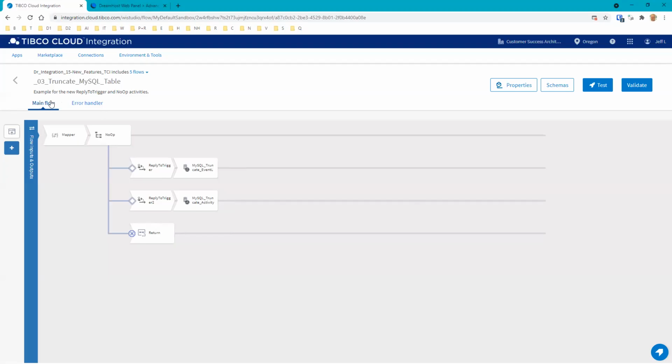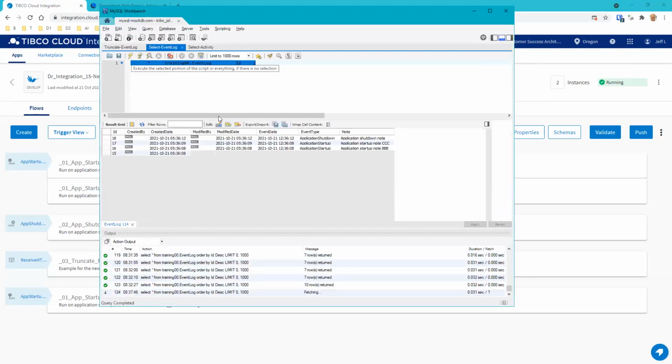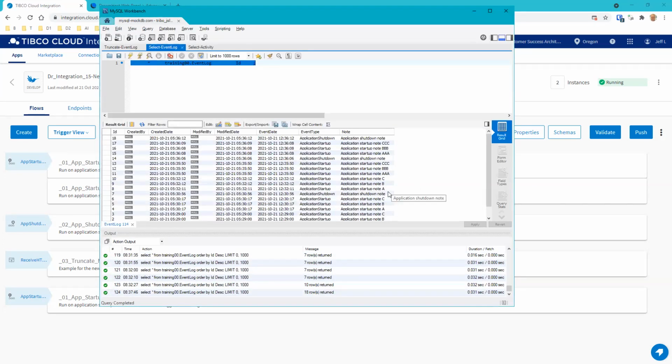Let's head back to our instances here. Now we see we have 2 running instances. Let's head over to what that looks like in the database table. We can see what we've done here. This is the last one, and the last one we spun up was C. Notice that this is the single application startup trigger, and then it does a shutdown. Then it does another startup, then it does another shutdown.